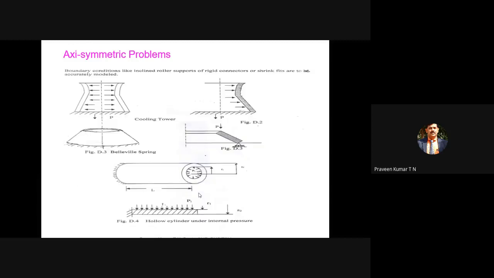There are axisymmetric problems. In module 4 we consider axisymmetric elements, which are included in the first module. An academic building is an example of axisymmetric. It is symmetric. So instead of analyzing the complete building, we can analyze only half of the building. Whatever result is obtained can be applied to the other half of the building. So one condition is that it should be symmetric in the geometry. Then it should be symmetric in the loading also.